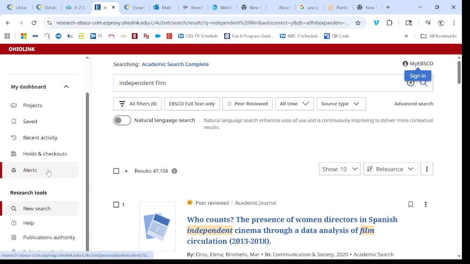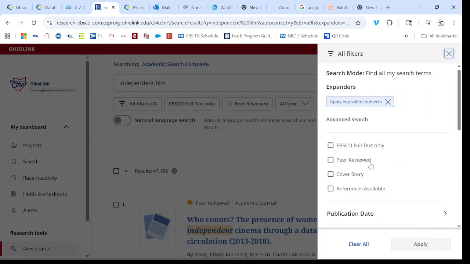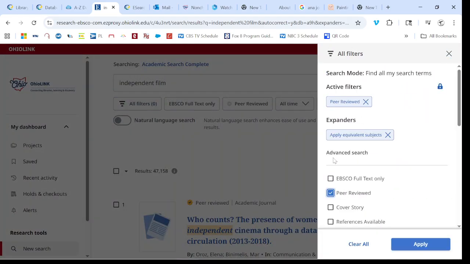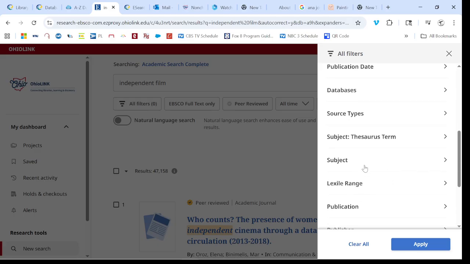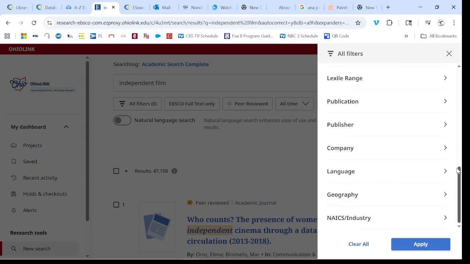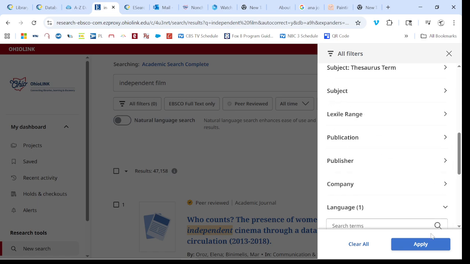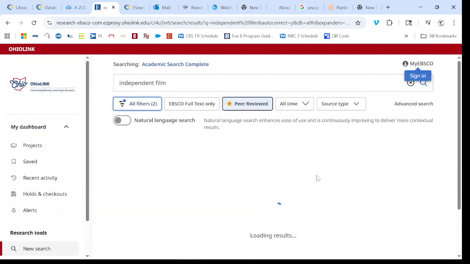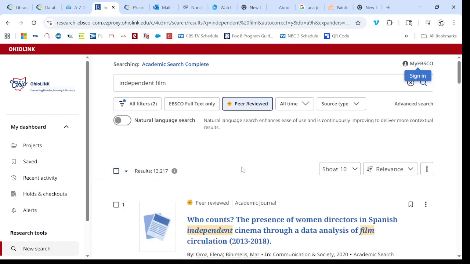Right now, we can go ahead and open this up, and you might want to say, well, I just want peer reviewed. Now you can drop these down and see what they want, like language. Okay, let's go ahead and just put English. And you can set your filters. You see what I'm saying? And you hit apply, and now it drops down to 13,000. Okay, but that's because I want peer review.